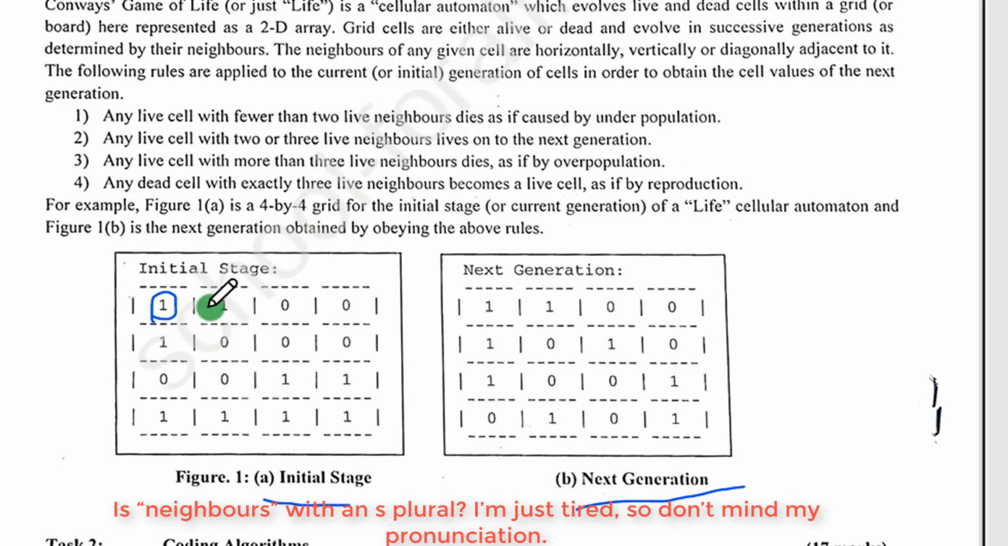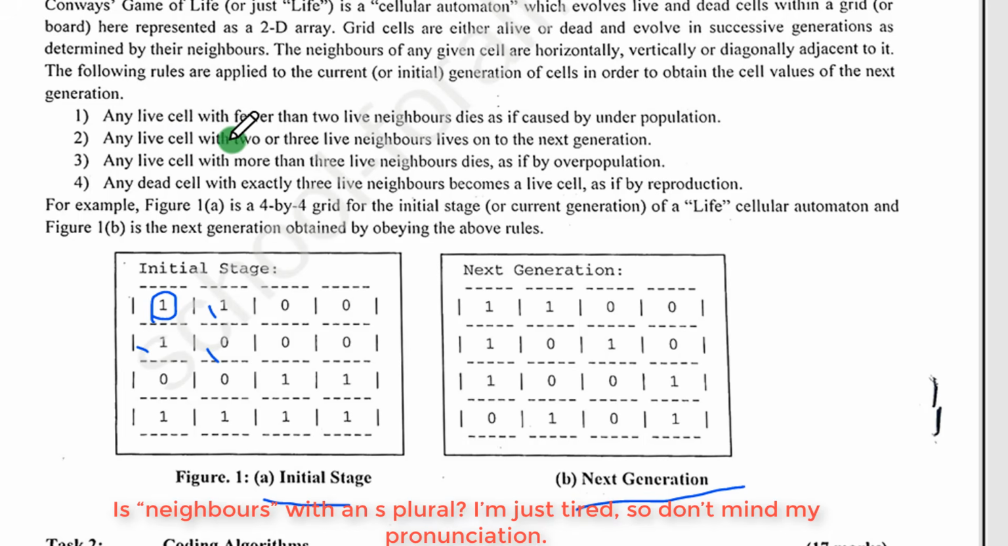No, because these are the neighbors here: 1, 2, and 3. These are the neighbors of this one, so only these 3. And you are seeing that here we have exactly 2 live neighbors, because here I have 1 and 1. So you are seeing that case 1 is not matching. Let us go to case 2.